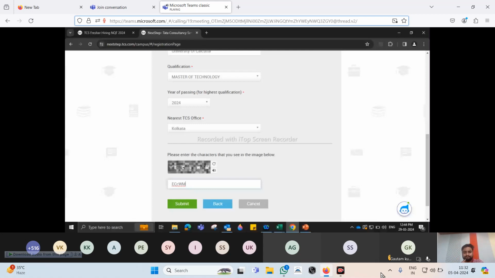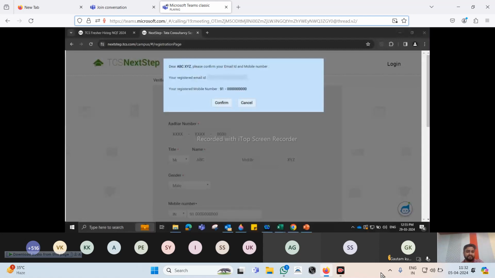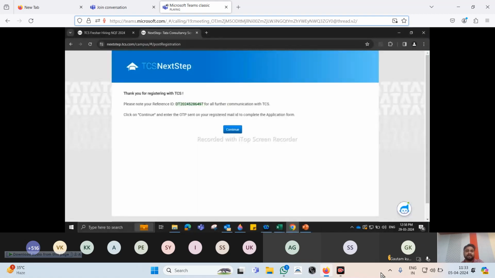Then there is a quick captcha for you. It's easy. Type in the captcha, click on submit, move to next. Then you get a confirmation of your mail ID and registration. If everything looks good, click on confirm, proceed to next. Now a DT reference ID is created for you. It's a 13-digit number which can start from DT or CT. If you have already registered, it might show 2023. If you have registered this year, it will show 2024. But anything, 2023 or 2024, is fine for us, not an issue. We click on continue and proceed next.